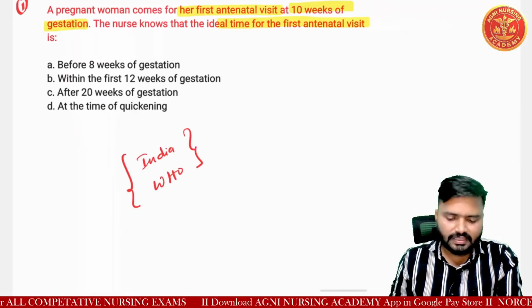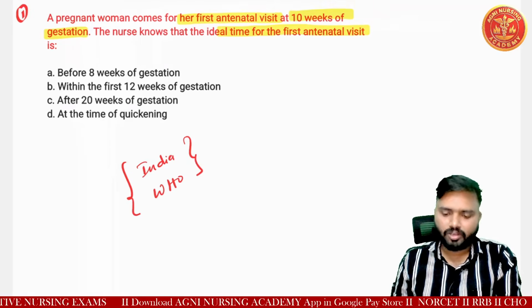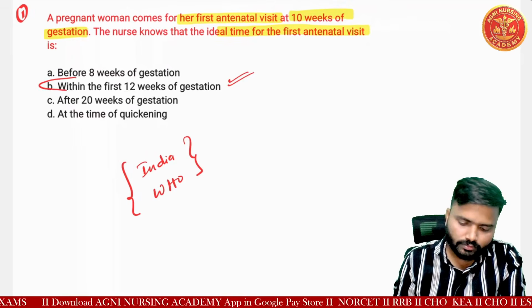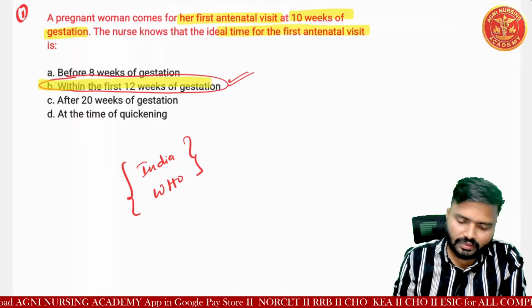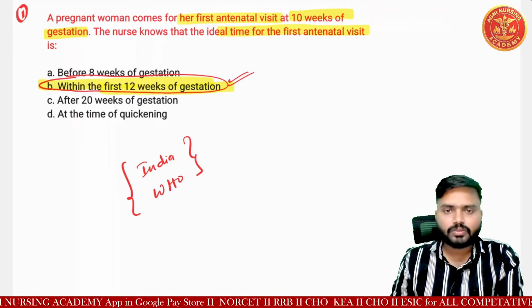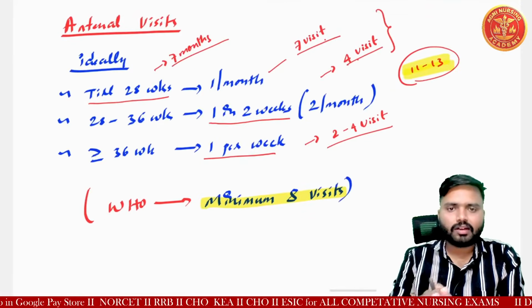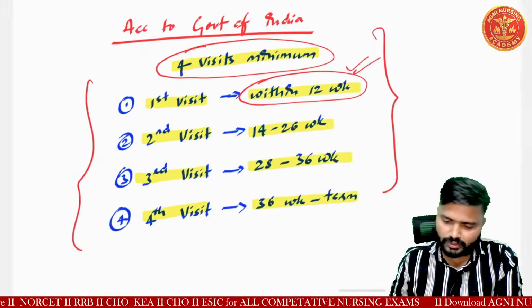Yes, option B is the right answer for this question: within the first 12 weeks of gestation is the correct answer here. So please remember the guidelines according to the WHO and according to the Indian rules of antenatal visits. Okay. So if you want, you can write it, or otherwise you can take a screenshot afterwards and note it in your notebook.